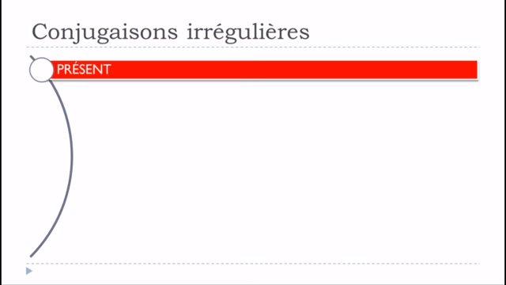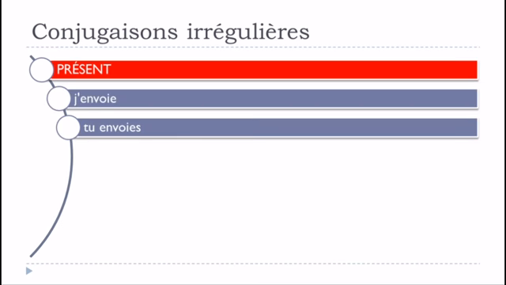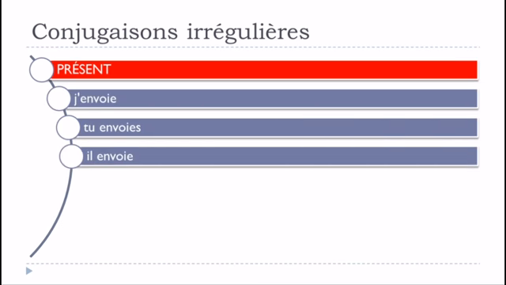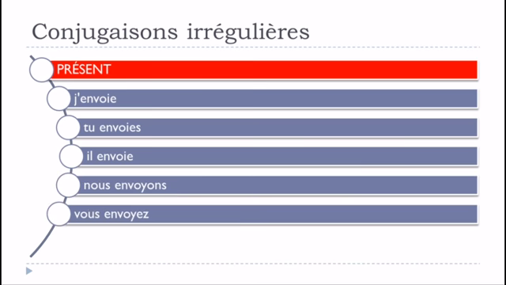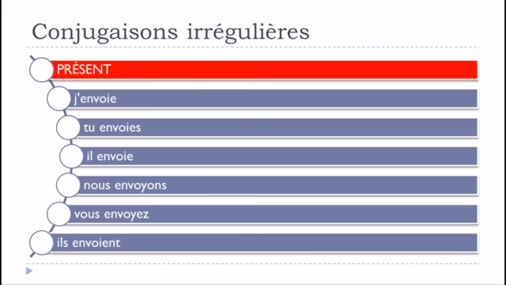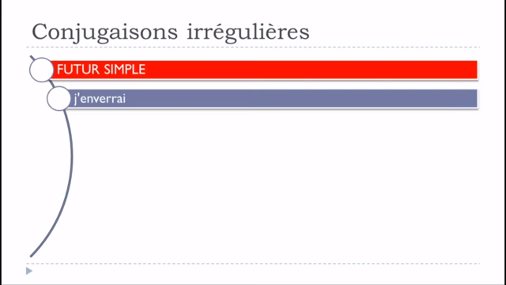So for the indicatif présent, it will go like j'envoie, tu envoies, il envoie, nous envoyons, vous envoyez, ils envoient. So you can see that here, here, here, and here it's a bit different from what it normally should be if we would respect the rule. So let's see now the futur simple.